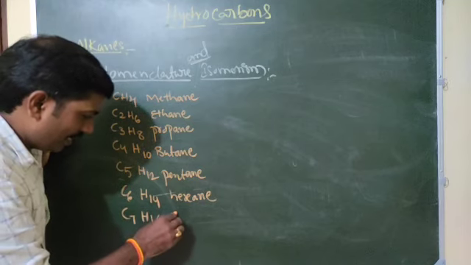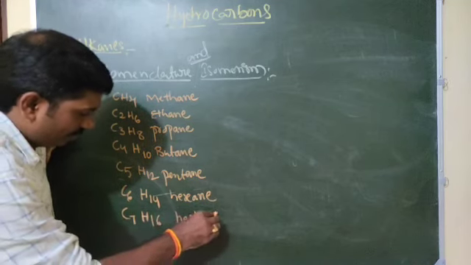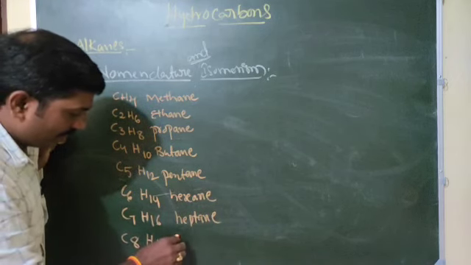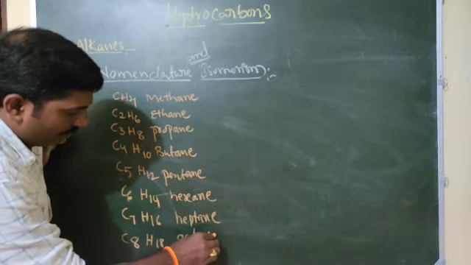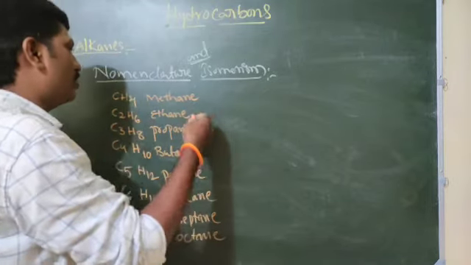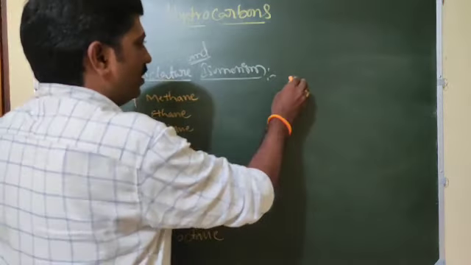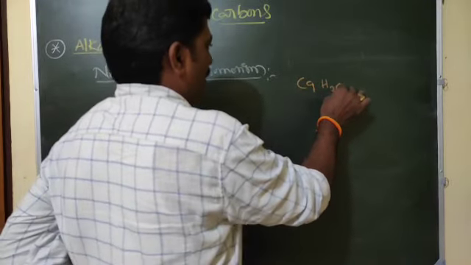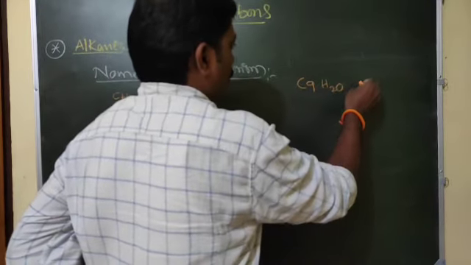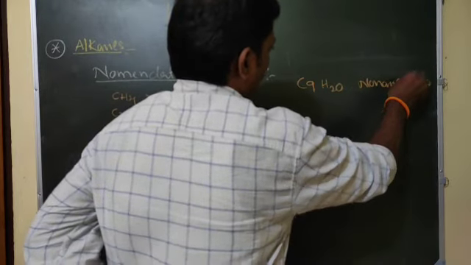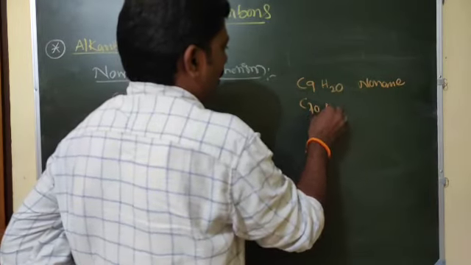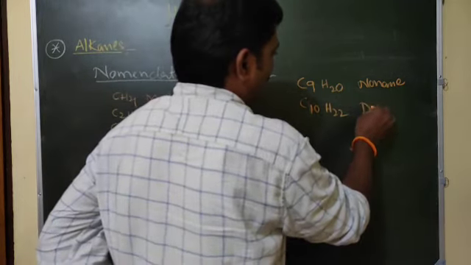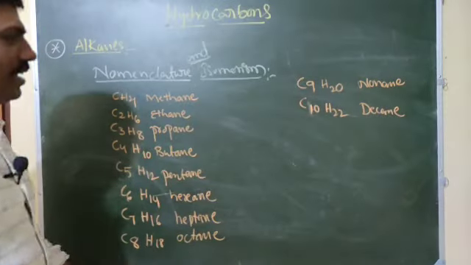C7H16 is heptane. C8H18 is octane. C9H20 is nonane. C10H22 is decane. So this is the alkane nomenclature.